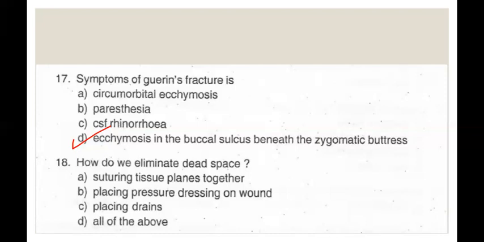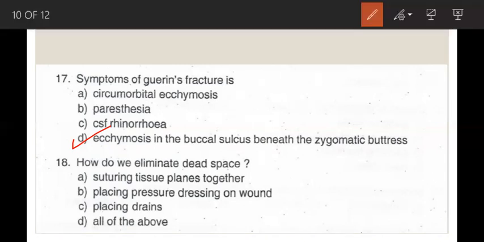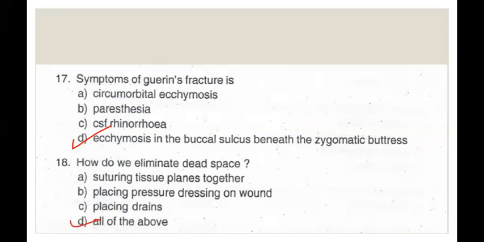Dead space is a space that remains devoid of any tissue after closure of the wound. It is created as a result of tissue excision in depth of the wound and single layer approximation, that is, suturing not done in layers. So this space will be filled with hematoma. So how to avoid this space? Multiple layer suturing whenever possible, pressure dressing, surgical packing of the defect with medicated ribbon gauze whenever indicated, and use of drains.